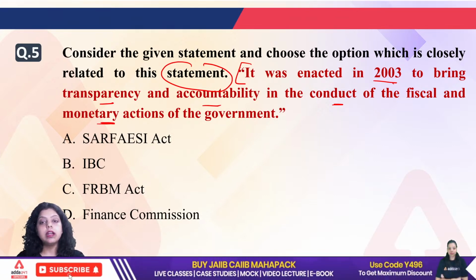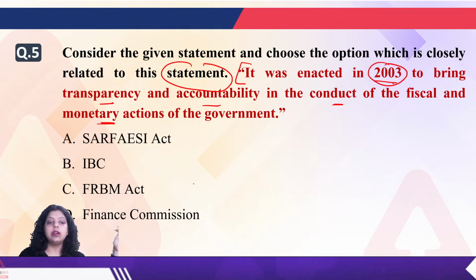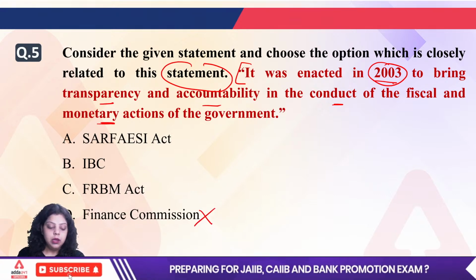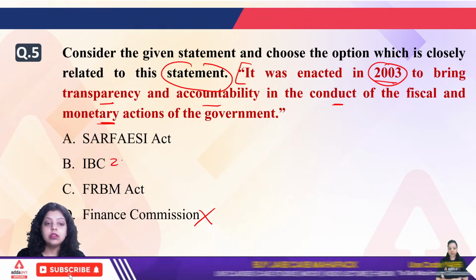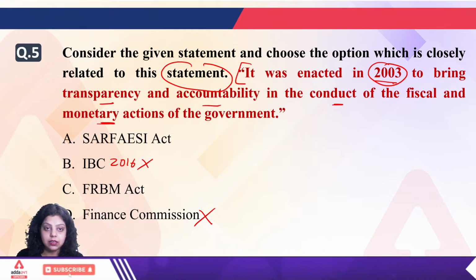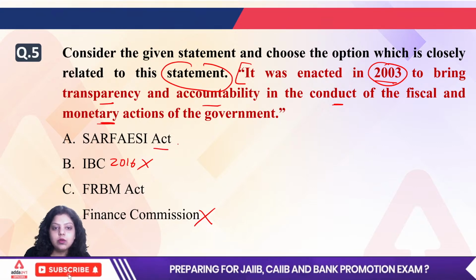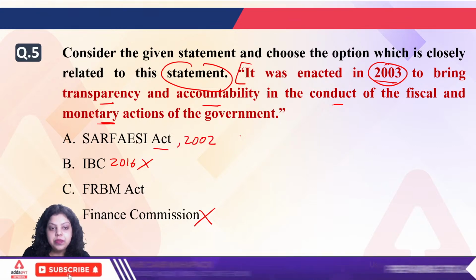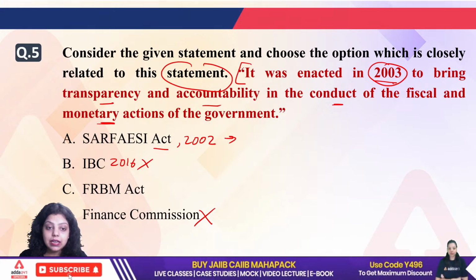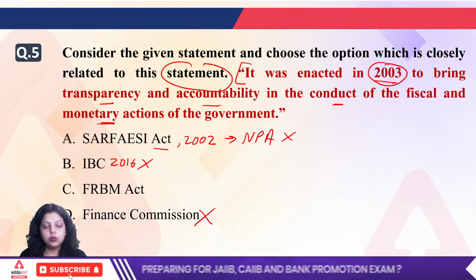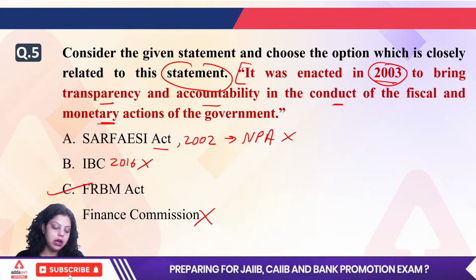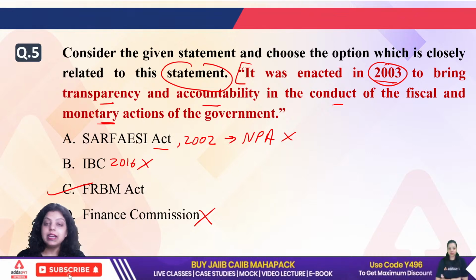Let's say it was enacted in 2003, so it can't be the Finance Commission, because the Finance Commission was introduced in the 1900s. If I am talking about the IBC, introduced in 2016, it can't be the right answer. The SURFACE Act was introduced in 2002, but it cannot be the right answer because it is related to non-performing assets. So what is left? The only act left is the FRBM Act. So the right answer will be your C.